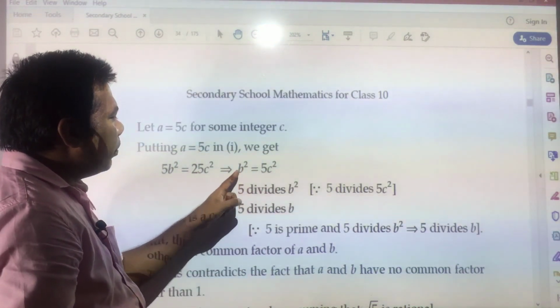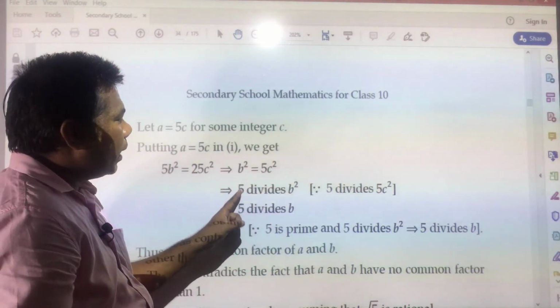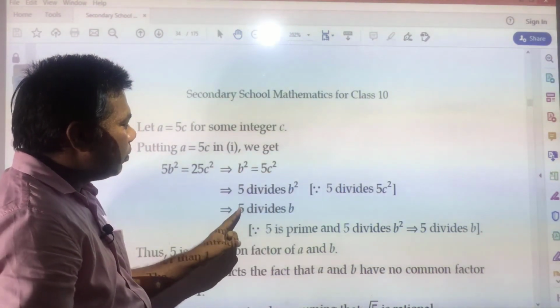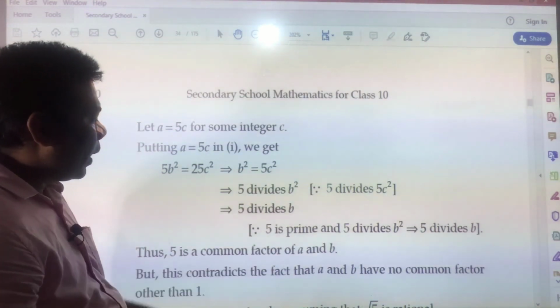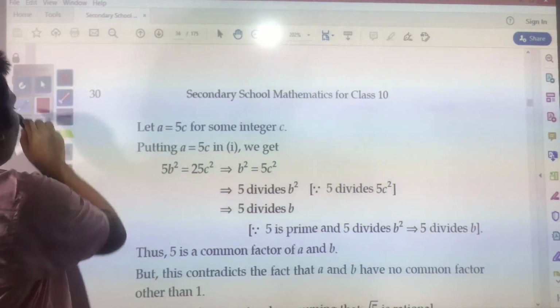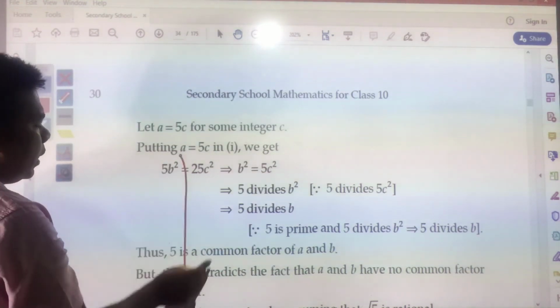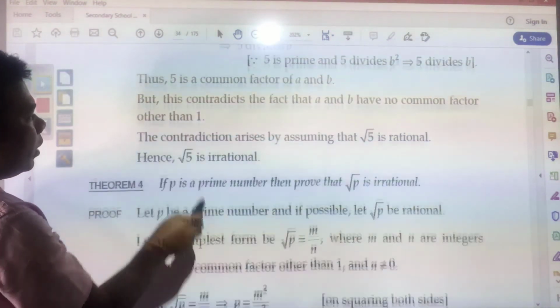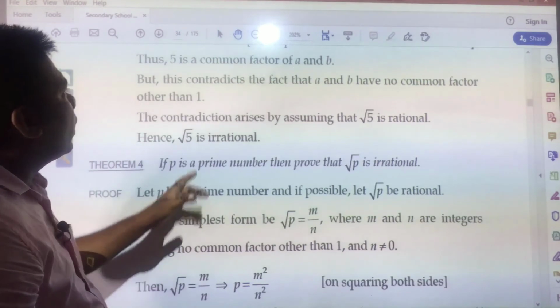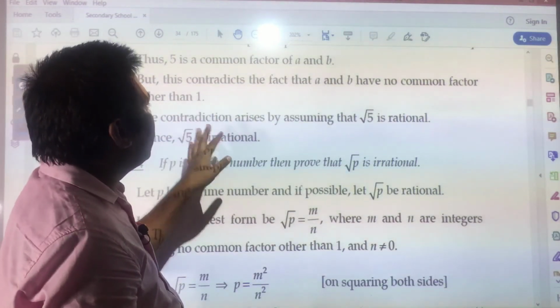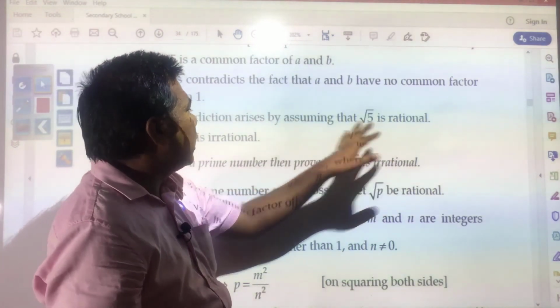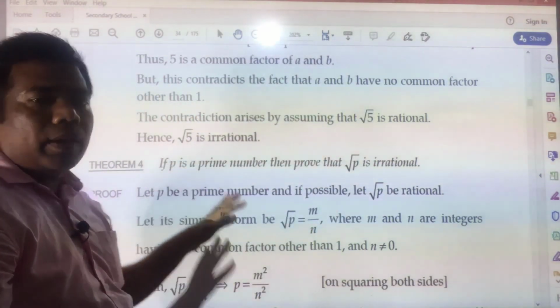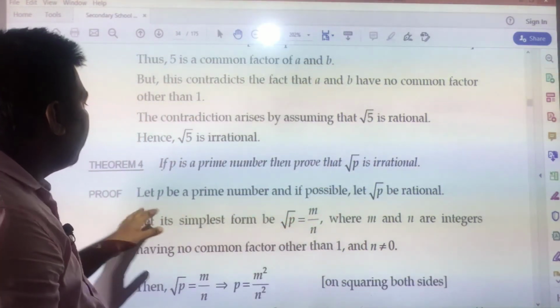Since b square is equal to 5c square, 5 will divide b square, and that is why 5 will divide b. So, you found the common factor again in between both, and if common factor is there, that assumption will be wrong and contradiction will arise, and that is why the contradiction arises by assuming that root 5 is rational, and that is why root 5 will be irrational.